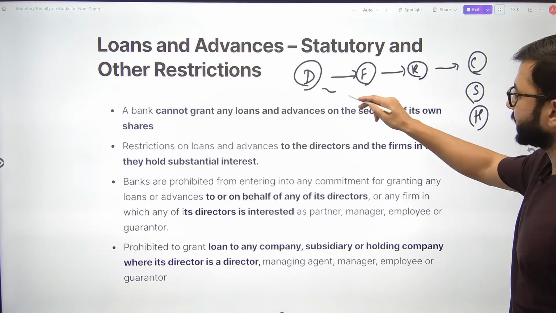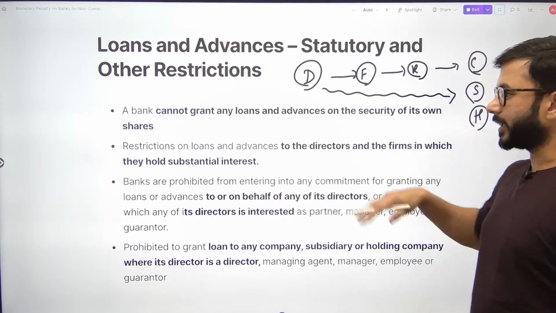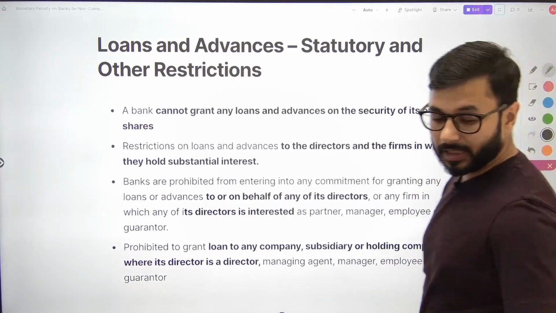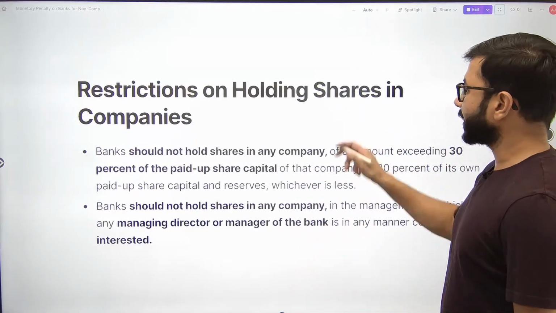So if the director is anyhow related with any of these entities, automatically he cannot be given loan by that bank जहां पे वो डायरेक्टर है, ठीक है ना।